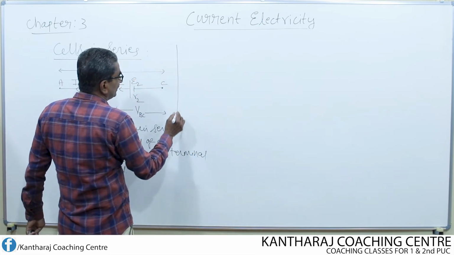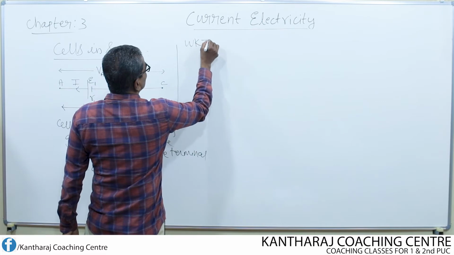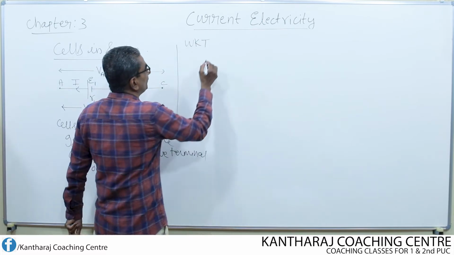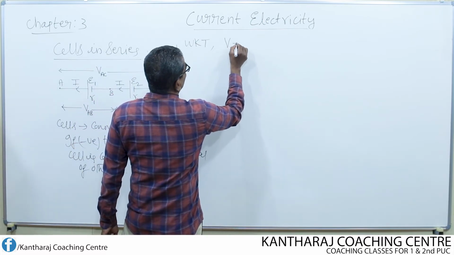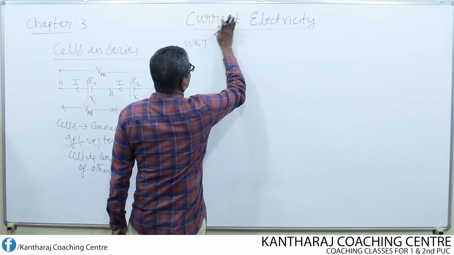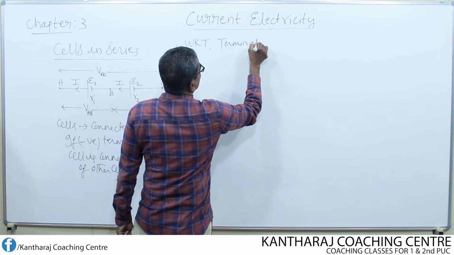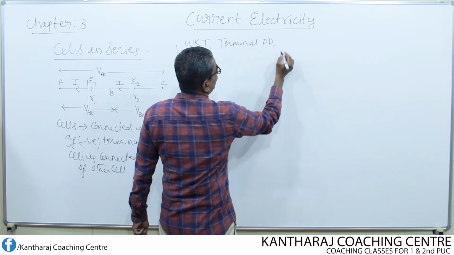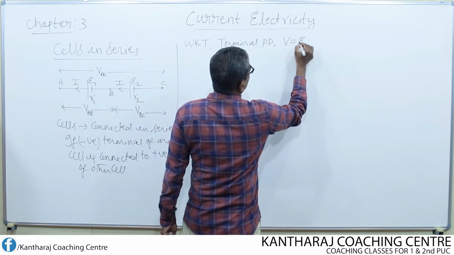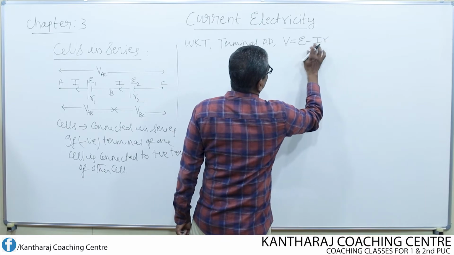We know very well that the terminal potential difference is given by V equal to E minus I into R.